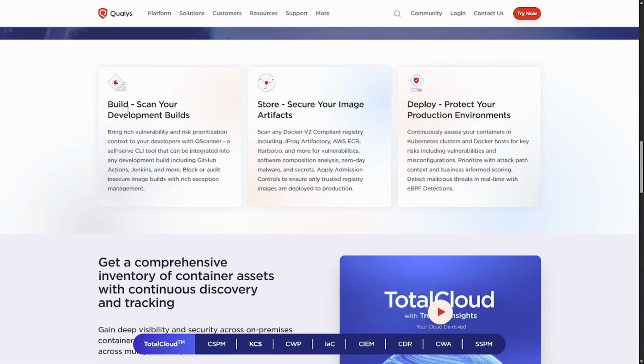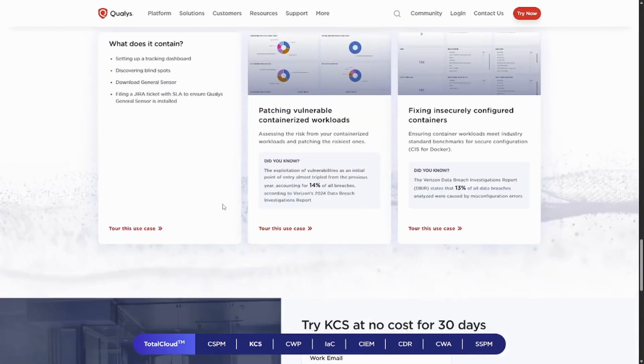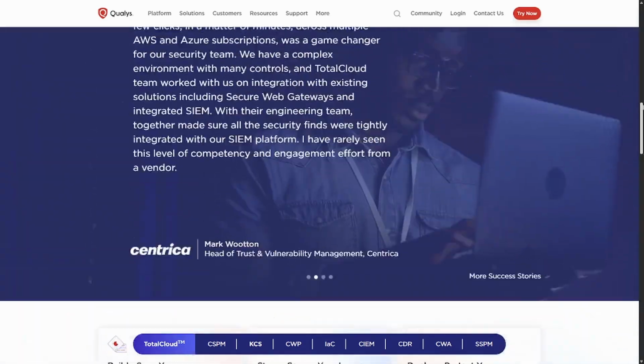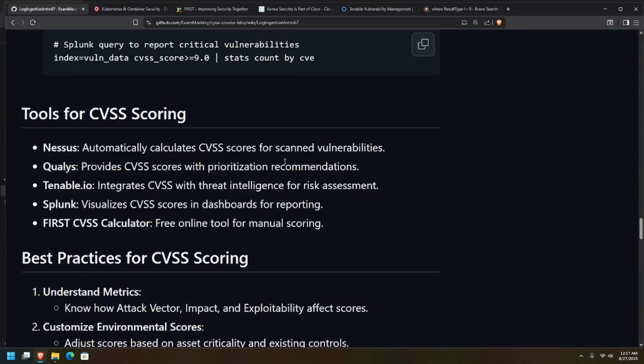Build: scan your deploy developments, bring rich vulnerability and risk prioritization context to your developers with QScanner, a self-serve CLI tool that can be integrated into any development build including GitHub Actions, Jenkins, and more. Block or audit insecure image builds with rich exception management. Store: secure your image artifacts. Scan any Docker v2 compliant registry, including JFrog. I'm not going to read through all these, but just know the things: build, store, deploy, right? The main thing is to help you secure containers. So that's going to be it for all of that.